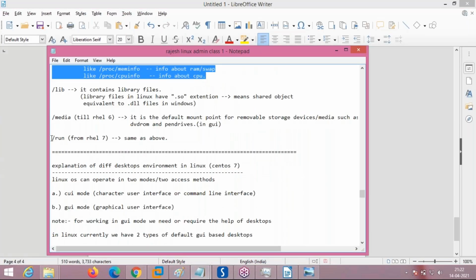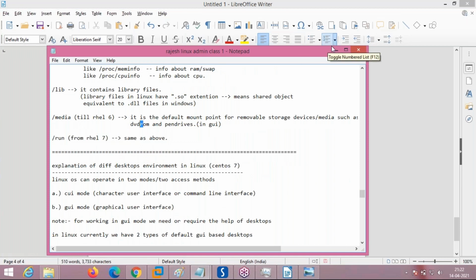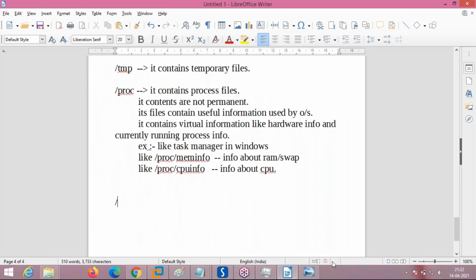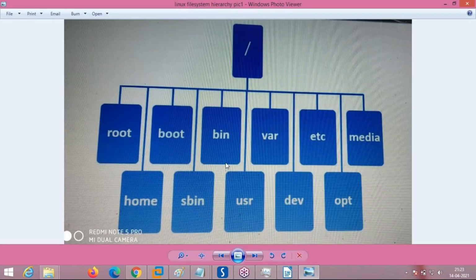We will also see what is the purpose of media. There is also one more directory, /mnt, which I forgot to mention. It is used as the default mount point for any devices. What is this mount point or this device, you will get to know later. For timing, just remember.